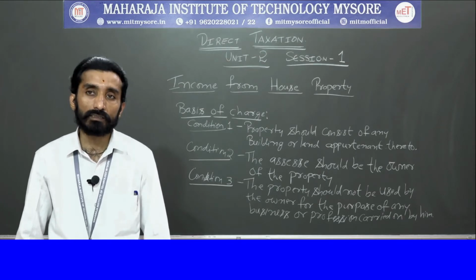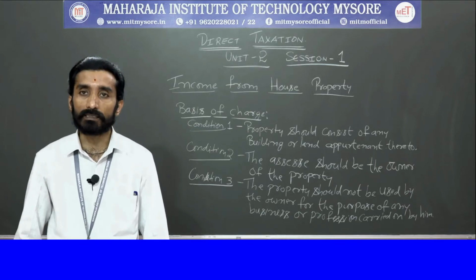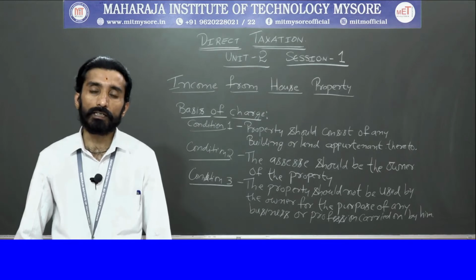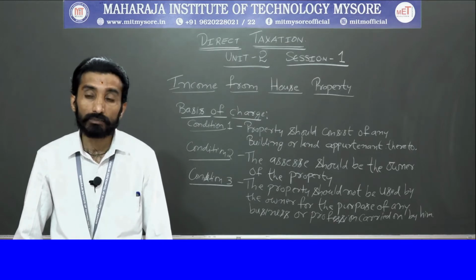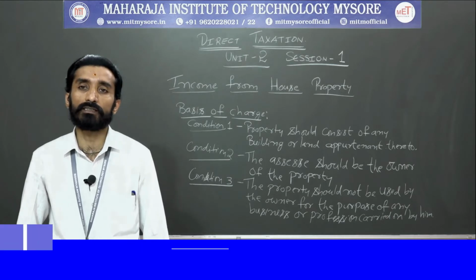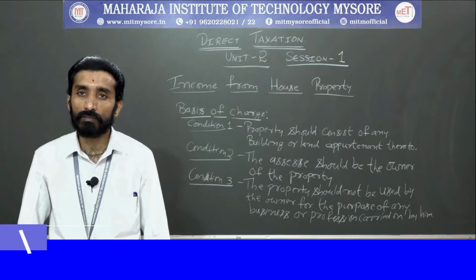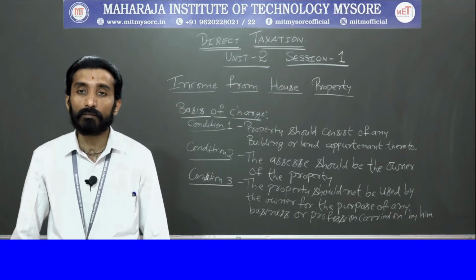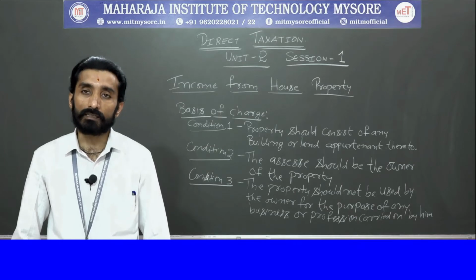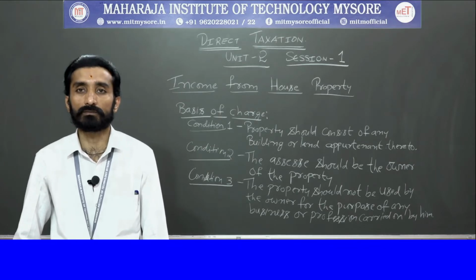And also sometimes there is income from subletting, in the sense you take a property on rent, and afterwards you rent it out to some other person, right? That is said to be subletting, which is not taxable under section 22, means it is not taxable under the head income from house property. Then the question arises where it will be chargeable. It will be taxable under the head income from other sources.